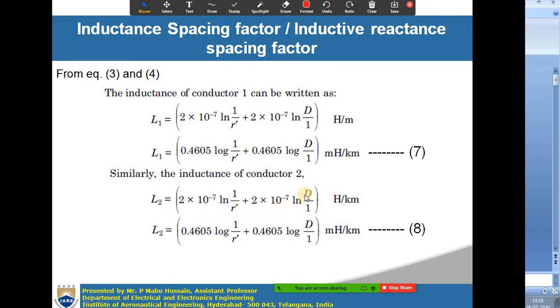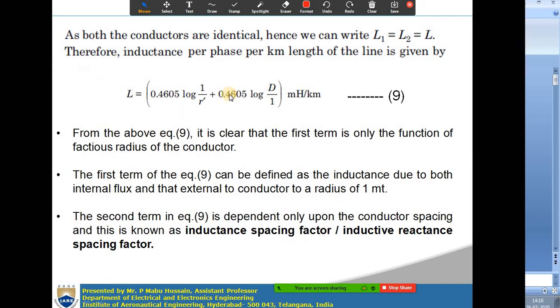Similarly, for the second conductor the inductance is L2 equal to 2 into 10 power minus 7 ln 1 by r dash plus 2 into 10 power minus 7 ln d by 1 in Henrys per meter, not kilometer. In logarithmic terms, the 8th expression is 0.4605 log 1 by r dash plus 0.4605 log d by 1, in millihenries per kilometer.